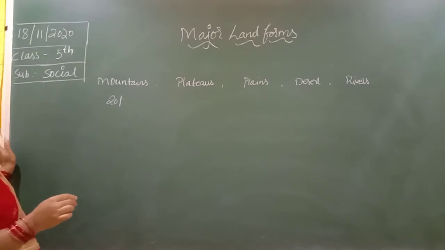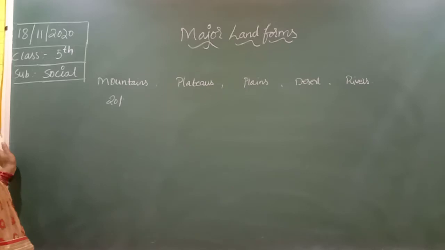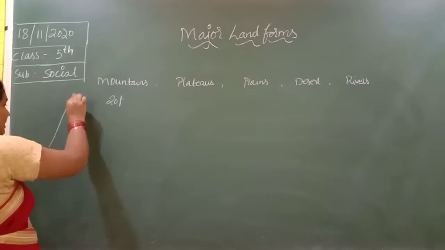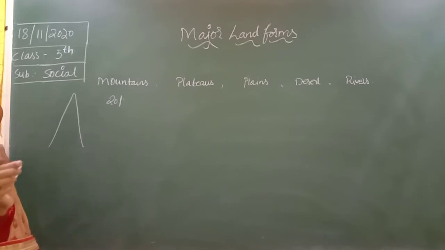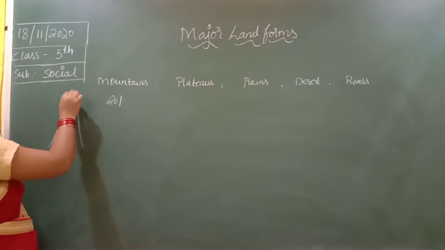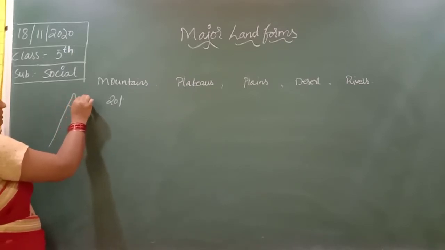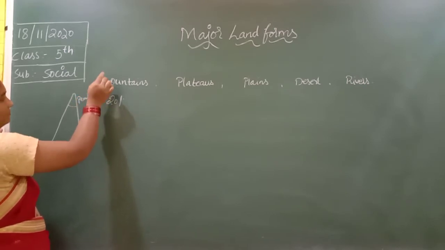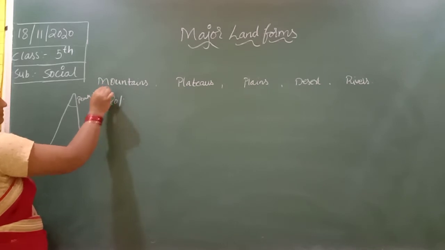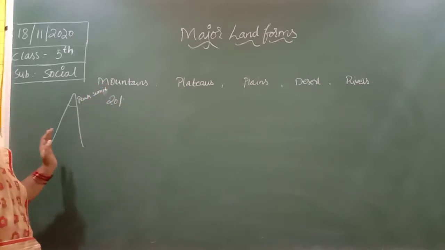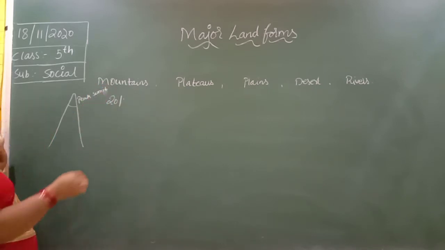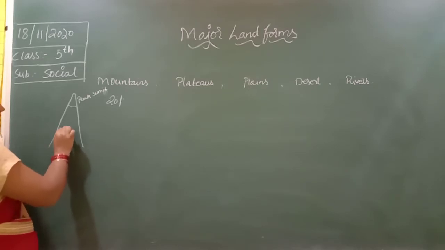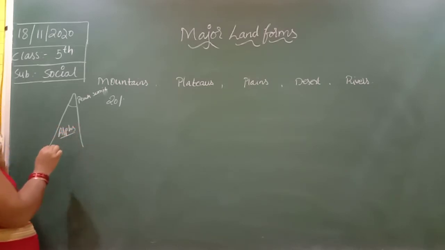So the mountains are formed depending upon their age. The young mountains have conical shape peaks. They are very high, and they have a conical shape peak. The conical shape peak is called a summit. For example, the Alps is a young mountain.